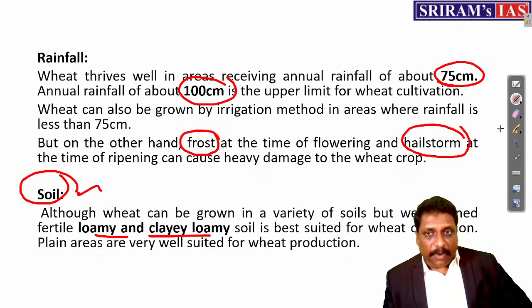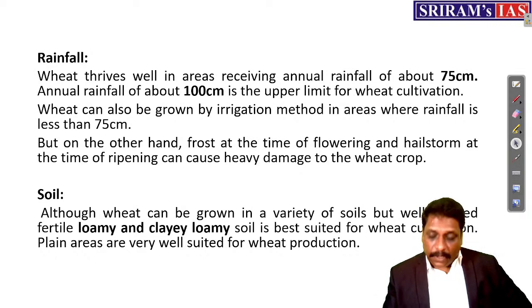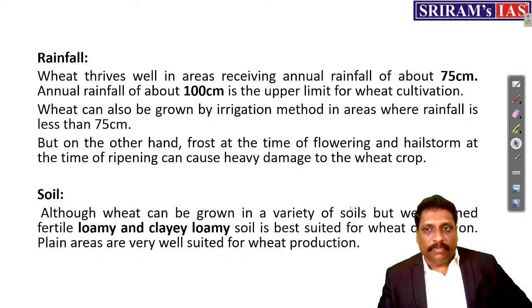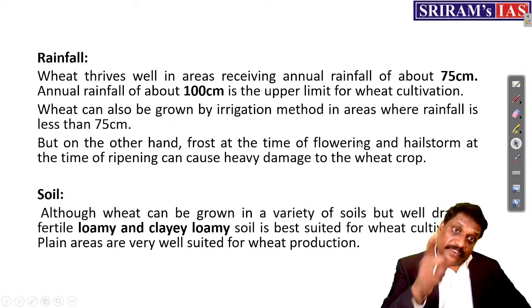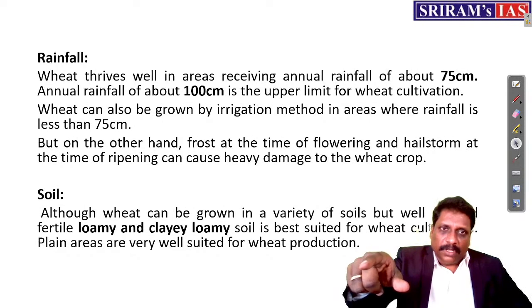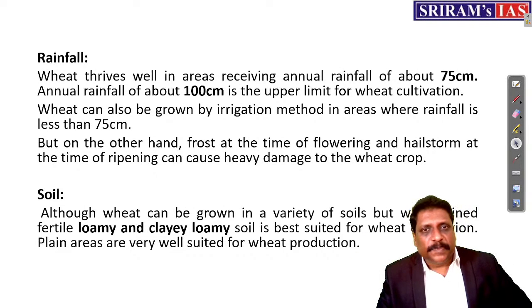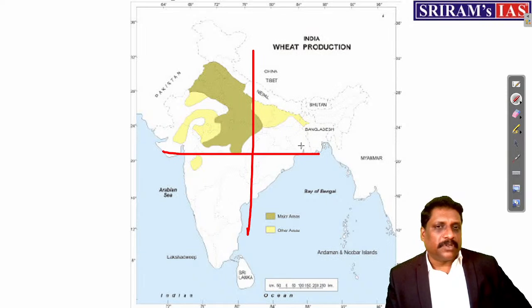As I already said, in some places wheat is cultivated as the winter combinational crop of rice. So whichever part of India experiences winter, that part of India is known for wheat cultivation. And you know which part of India experiences winter? Simple, northwestern part of India. We talked about western disturbance, right? The same place which experienced western disturbance, the northwestern part of India.